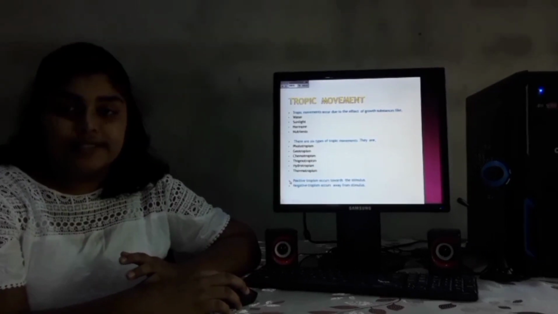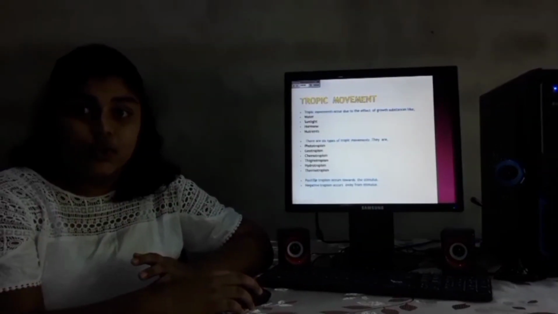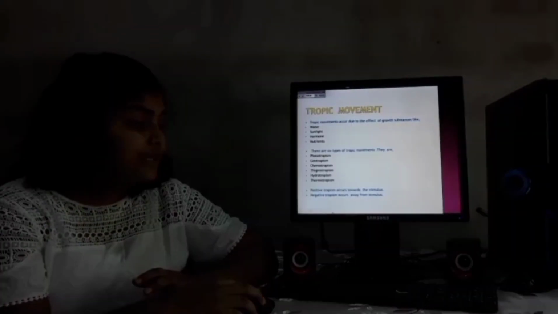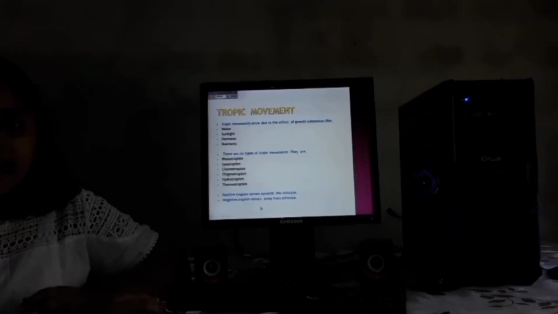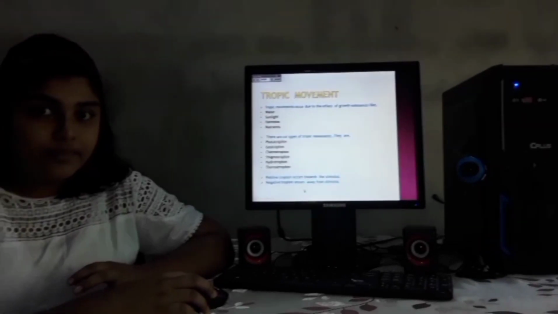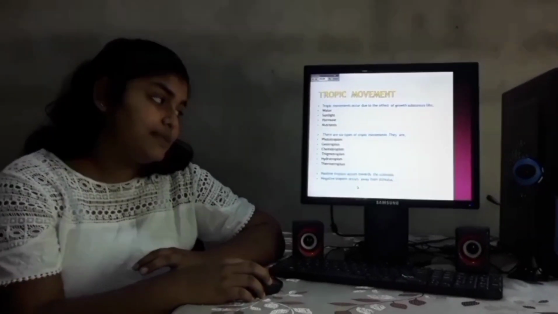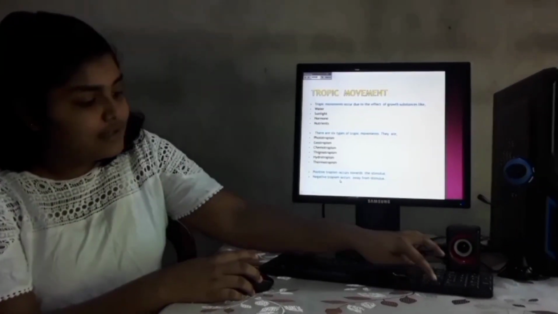Then other point. Positive tropism occurs towards the stimulus, but the negative tropism occurs away from the stimulus. Can you understand what I am saying? I think you can understand what I say. Okay, let's move to our next slide.